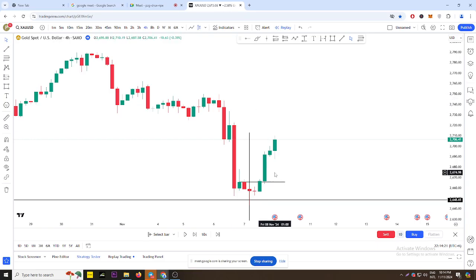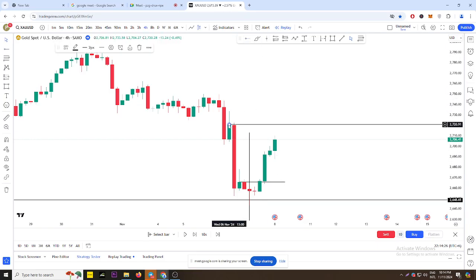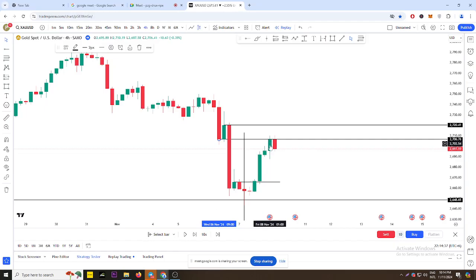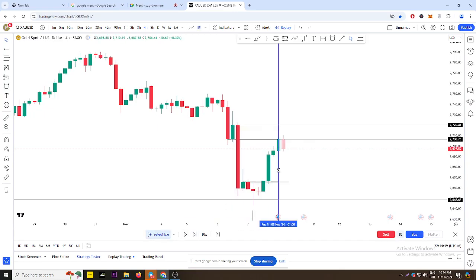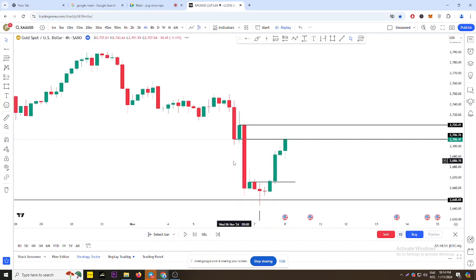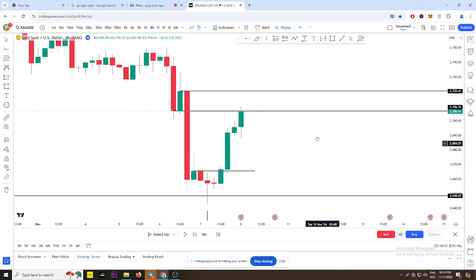You can basically do the same thing. If you look here, we have a fresh A level and a fresh V level, which is in H4. Now look at this. What happened? The rejection happened, isn't it? This is the candle where the rejection happened. I do not recommend going that low, but for example purposes, I'm showing you.